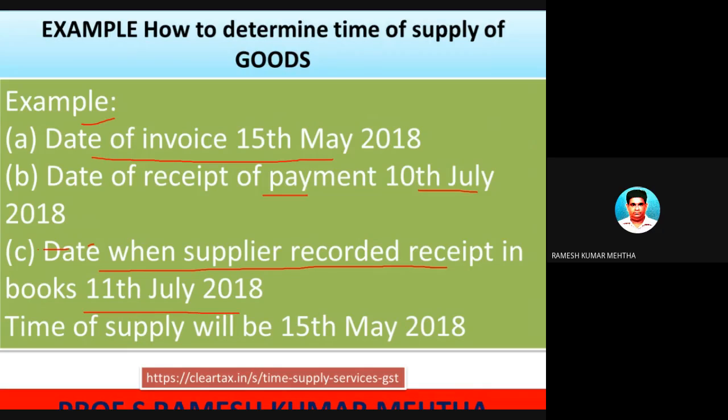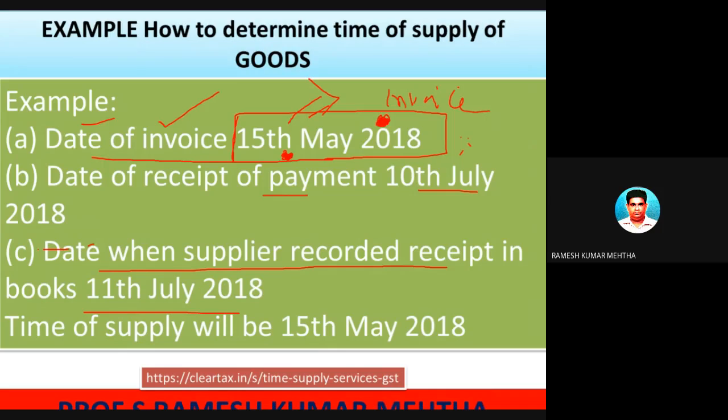So this particular example states that the date on which the invoice was prepared was 15th, on the assumption that the goods are removed for transportation to the end customer on 15th, and on the same day, when the goods are removed for supply to the end customer, the invoice is prepared. Okay, that is the assumption, and this is the date on which the goods are removed, and the same day the invoice is prepared, so no problem.